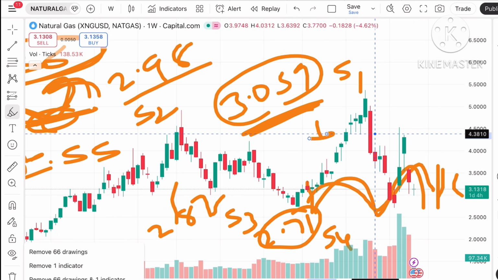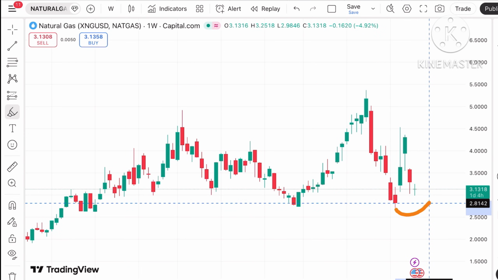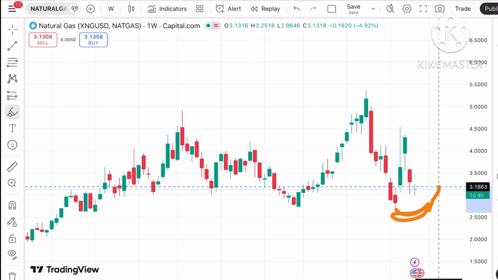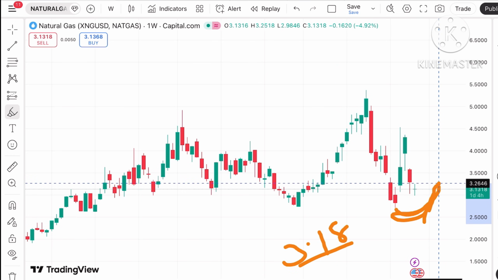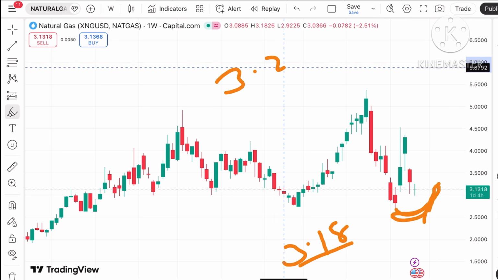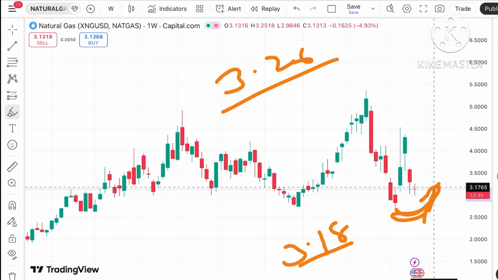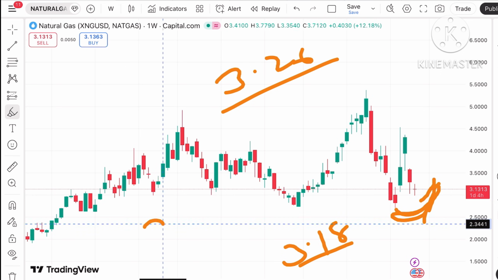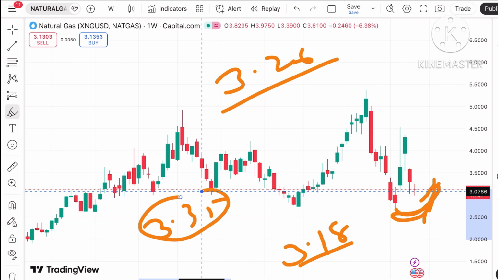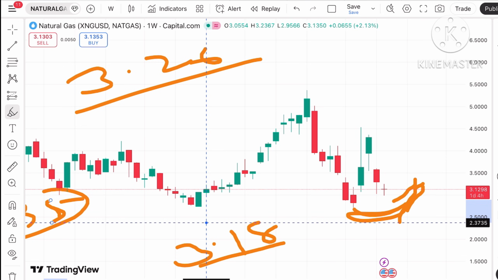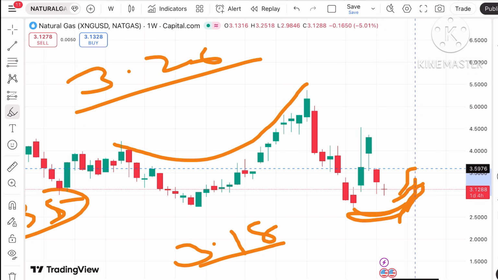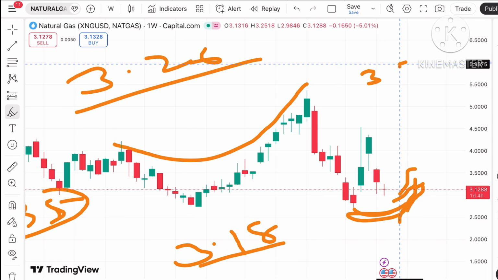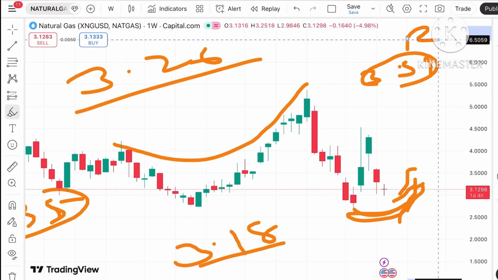But suppose if the price starts rising, what you can see, suppose if it starts sustaining this level, we can see it will move towards $3.18. And if it starts going above this level, probability of going towards 3.26 is there. Okay, and if the price rises above that particular level, we can see the price will move towards $3.35. And once the price sustains above 3.35, this bigger pattern supports an upside movement, and chances of going towards a level of around 3.59 is there, which is a resistance 3.